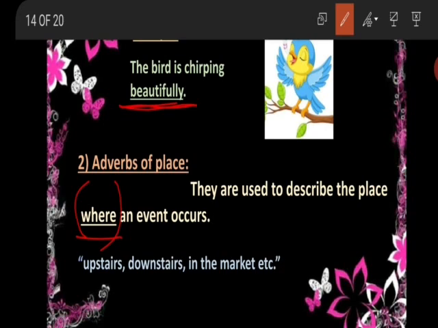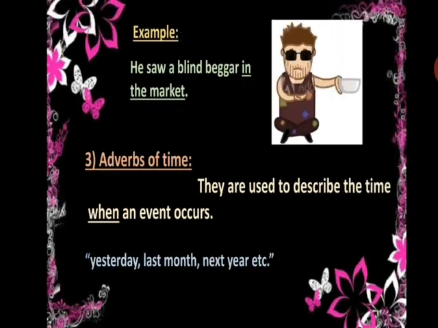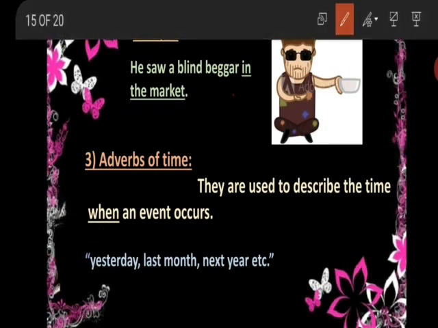All these are words which describe the place, or you may say are the adverbs of place. Now let's have a look at the example. He saw a blind beggar in the market. So in the market is the adverb of place, and it is also placed at the end of the sentence.